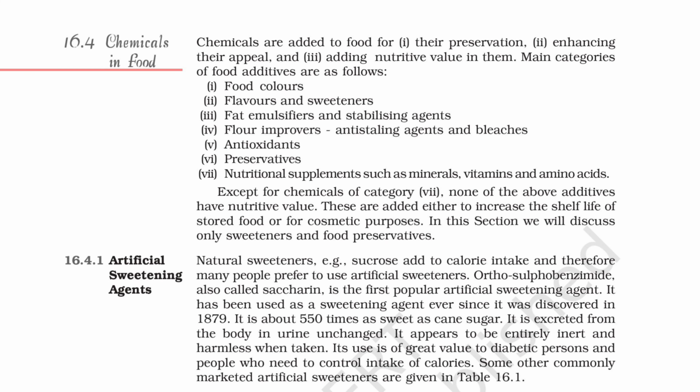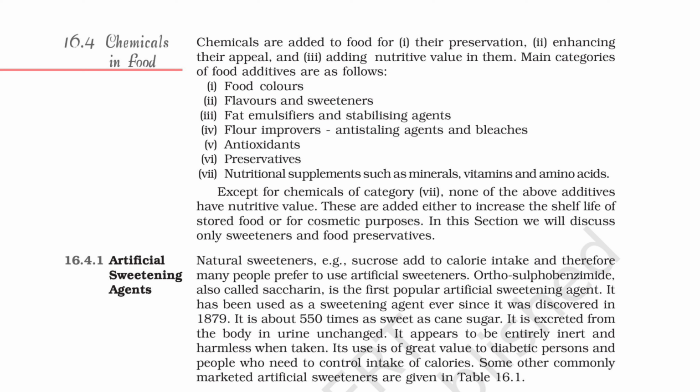Chemicals in food. Chemicals are added to food for 1. Their preservation, 2. Enhancing their appeal, and 3. Adding nutritive value in them. Main categories of food additives are as follows. 1. Food colors. 2. Flavors and sweeteners. 3. Fat emulsifiers and stabilizing agents. 4. Flour improvers, anti-staling agents and bleachers. 5.